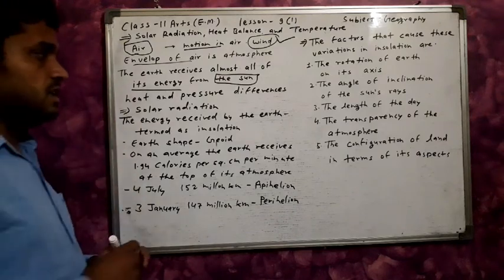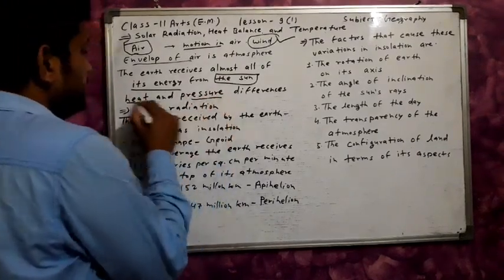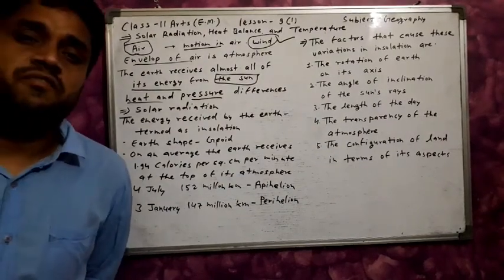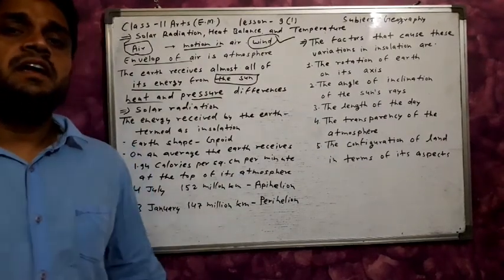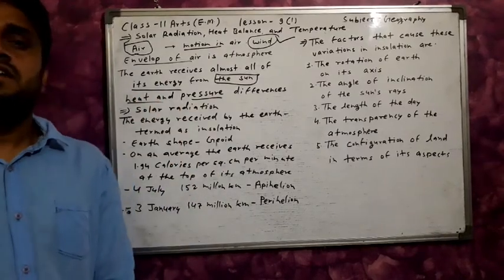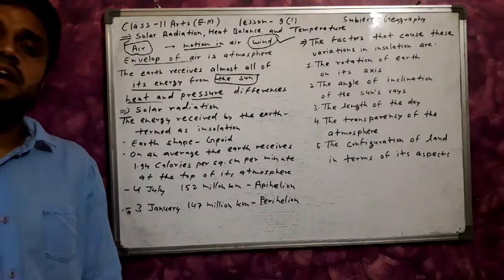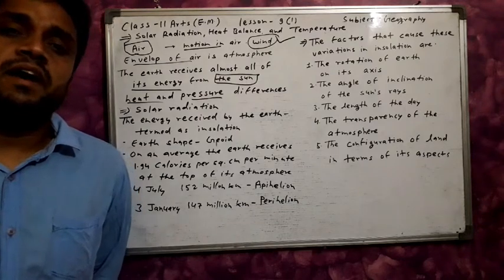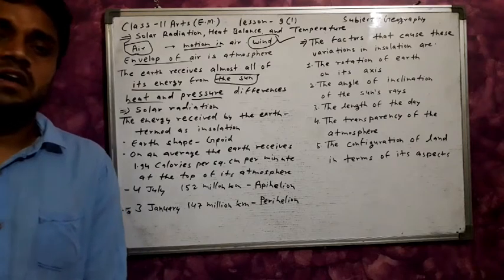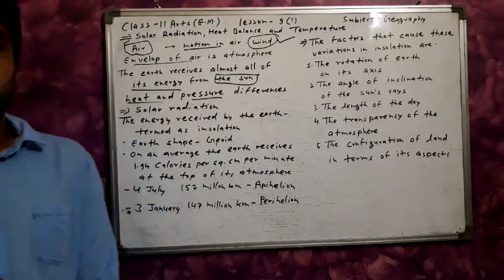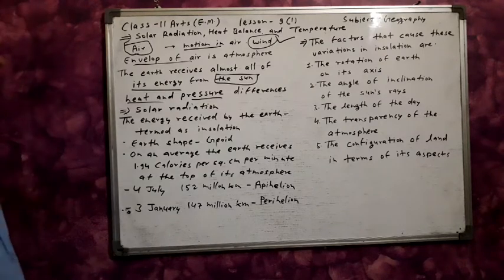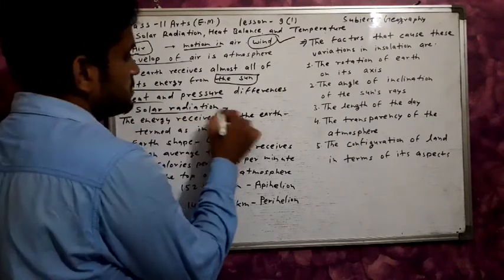Heat and pressure differ in different parts of the earth, and many factors are responsible for the different heat and pressure on the earth's surface. Now we discuss solar radiation.